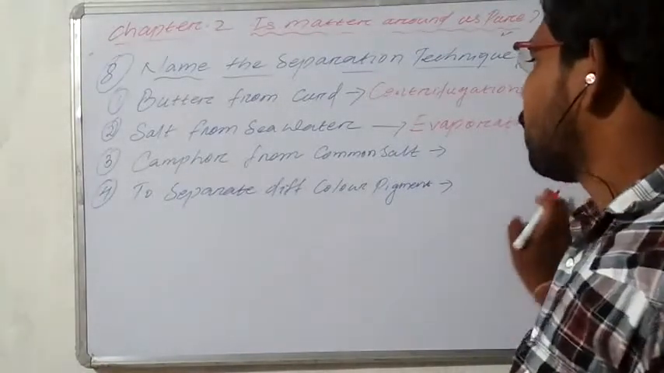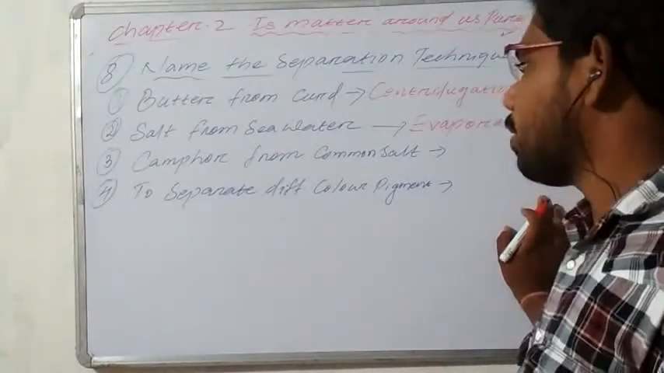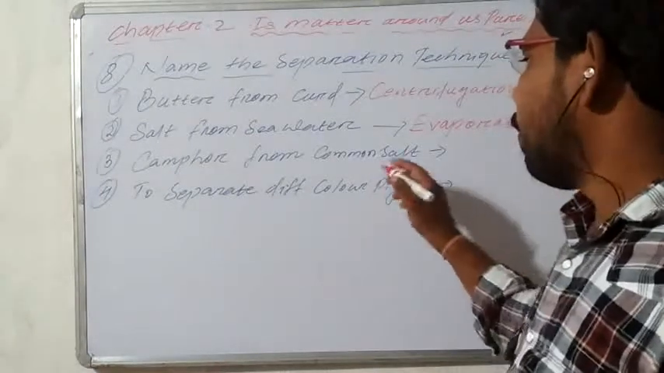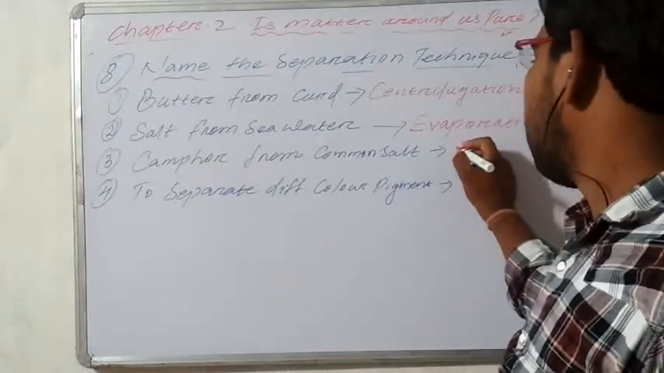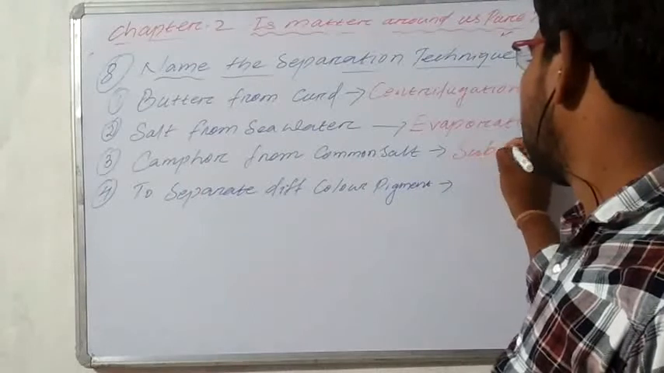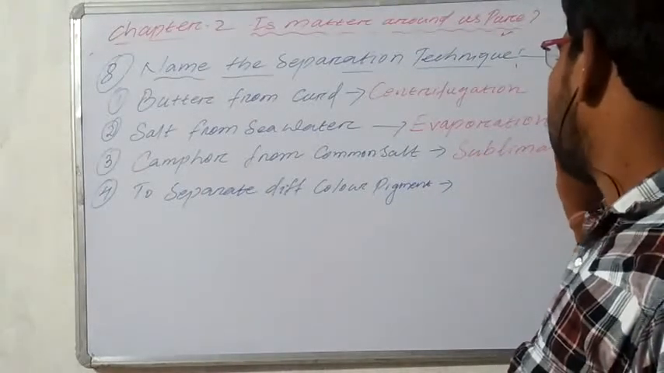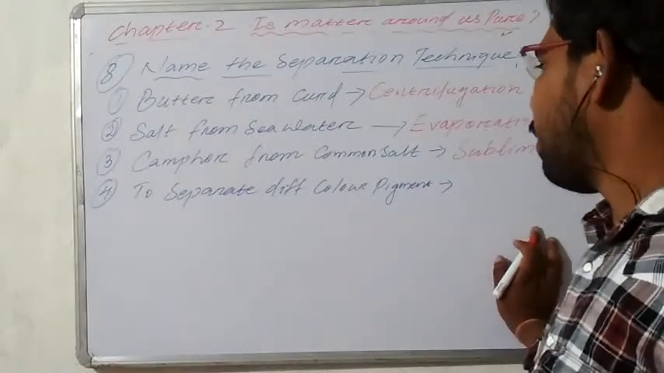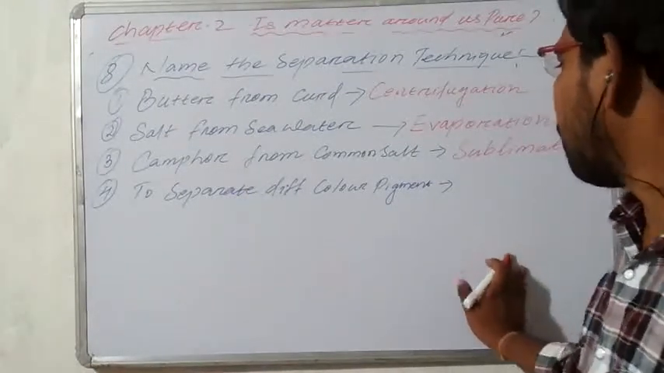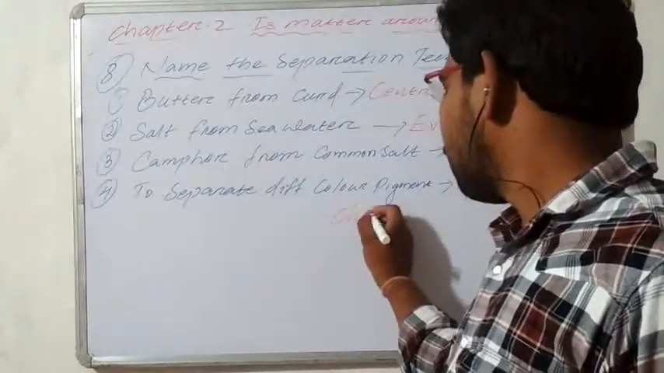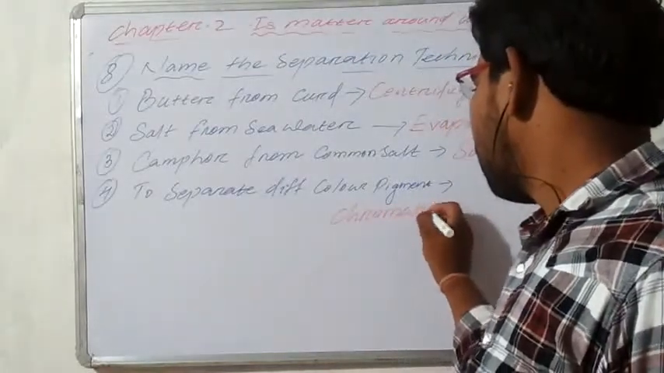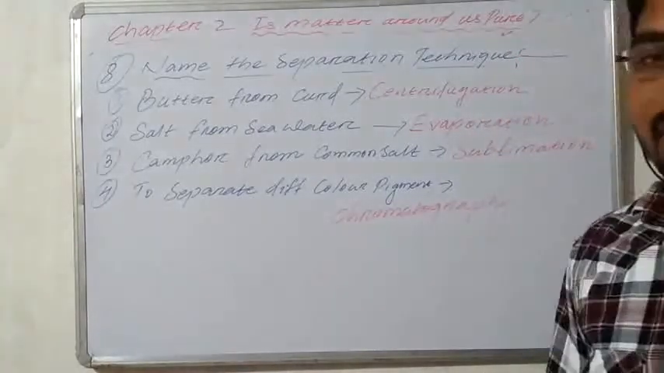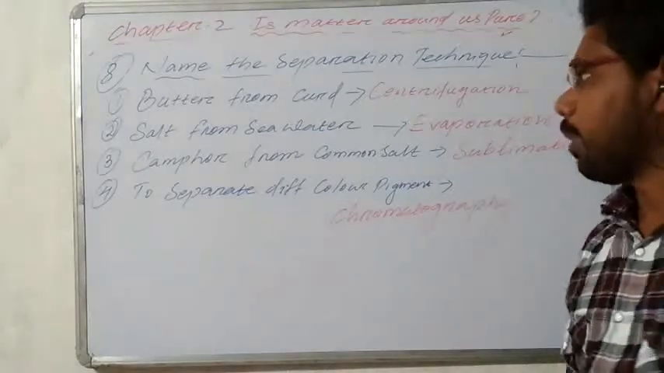Next is camphor from common salt. Camphor is a sublimable substance which changes directly from solid to gaseous state. That's why we separate camphor from common salt by the process of sublimation. Okay, sublimation. And the final one is to separate the different color pigments. We have to use the process of chromatography. Okay, chromatography technique, to separate the different color pigments.